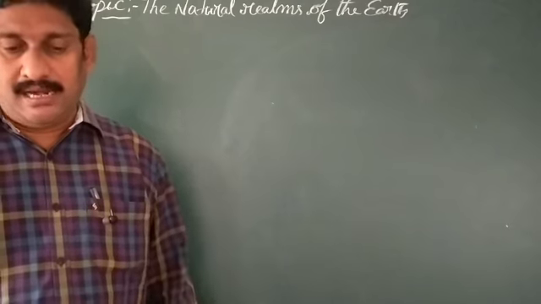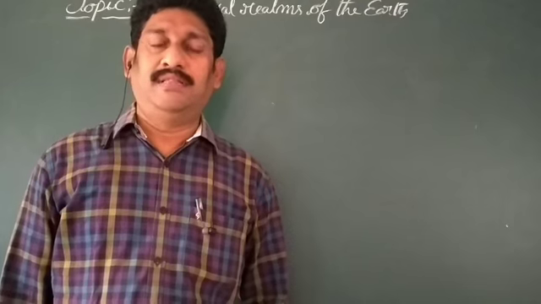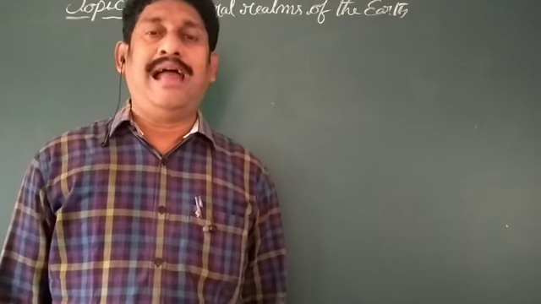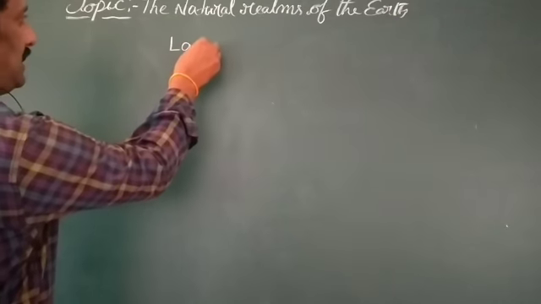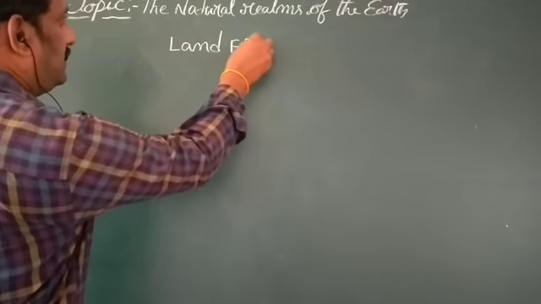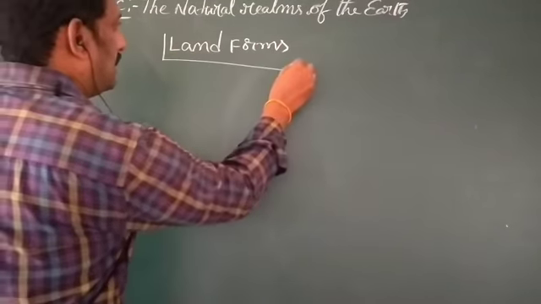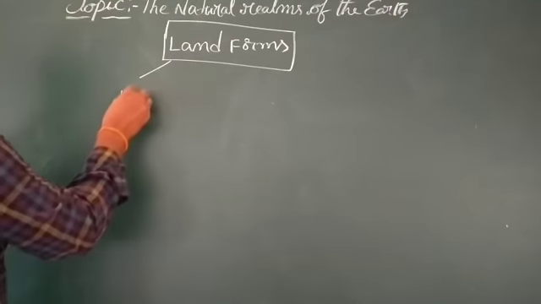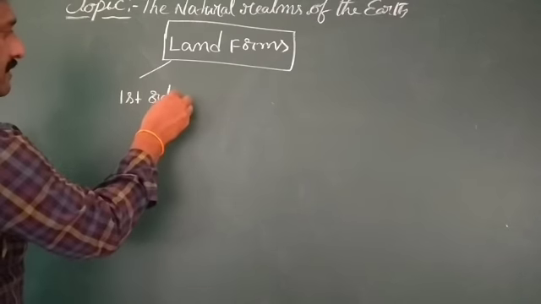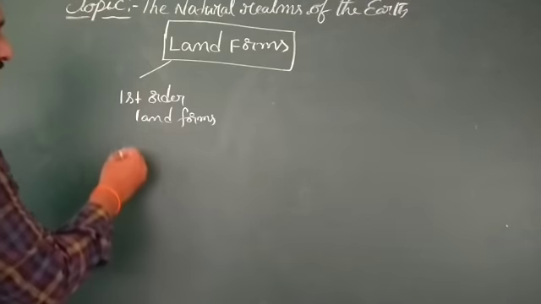And see once, lithosphere deals with the land. That means landforms we are going to discuss. These landforms are classified by our earth scientists into three types. What are they? First order landforms. What are the first order landforms?